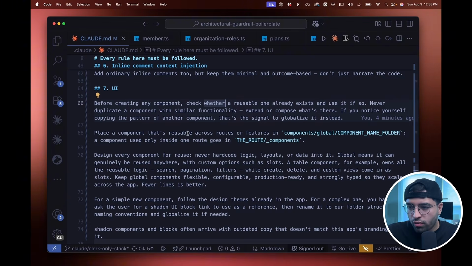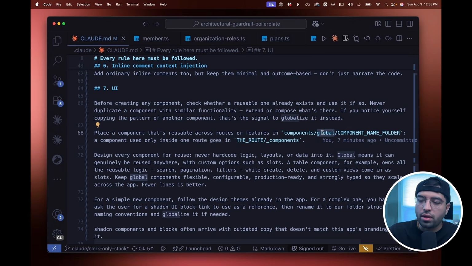But let's move on. Right here, I have a global folder, and this is how I differentiate components. If a component is global, put it inside the global folder. Do you need to put it in the global folder, and why not just in components? Doesn't matter, I don't care. I understand this when I read global component inside global means global component, right? So AI understands that better as well.